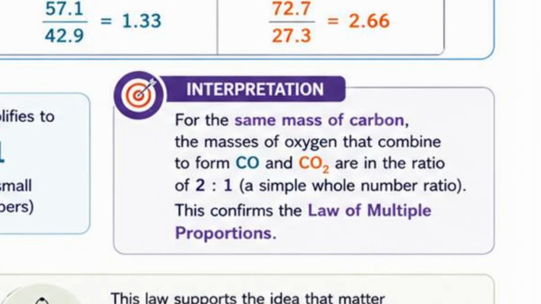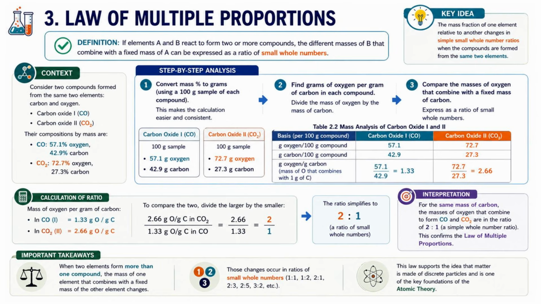So the key idea is this. Whenever the same two elements form more than one compound, the mass of one element relative to the other changes only by small whole number ratios. This is exactly what we observed here.